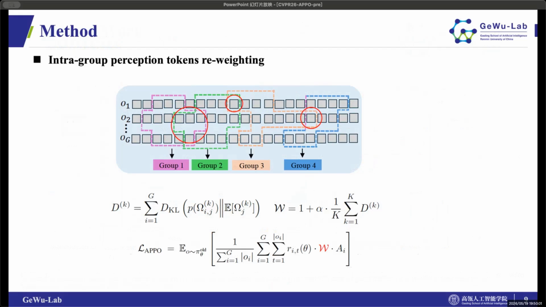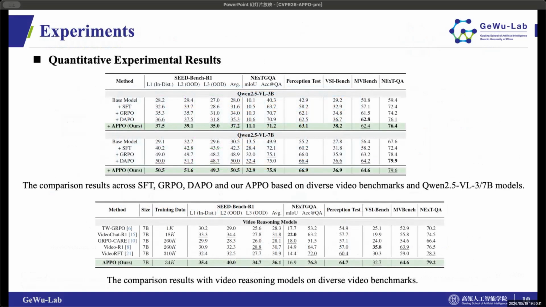Based on this divergence, we compute a dynamic weight factor. Finally, this weight scales the advantage in our policy loss function. By doing this, APPO effectively guides the model to allocate more learning signals to crucial perceived frames during optimization.